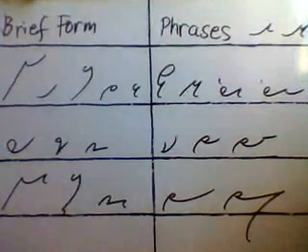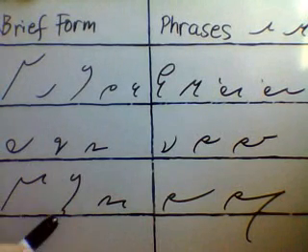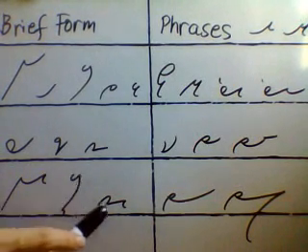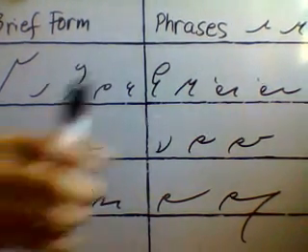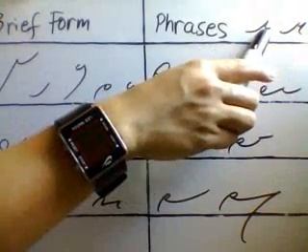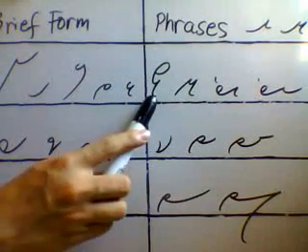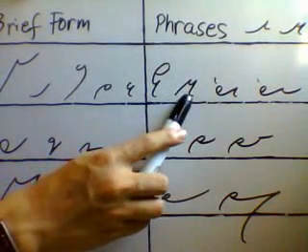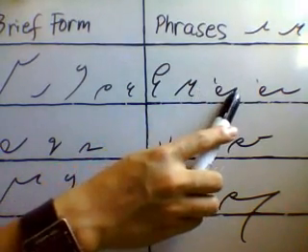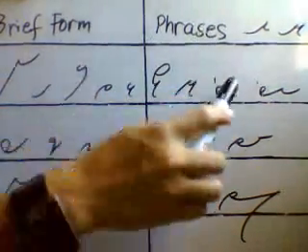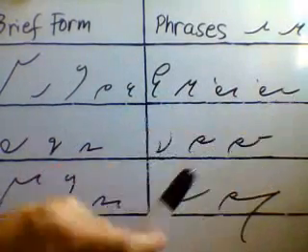For derivatives, we have doctor plus S, doctors. Office plus S, offices. One plus S, ones. And for the brief form phrases, there plus is, there is. There plus was, there was. I plus was, I was. It plus was, it was. Here plus S, here is. Here plus R, here are.